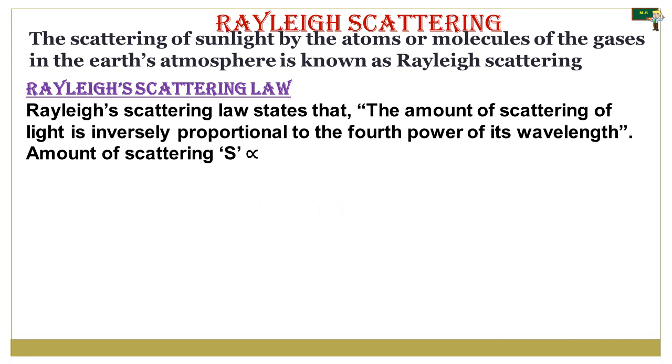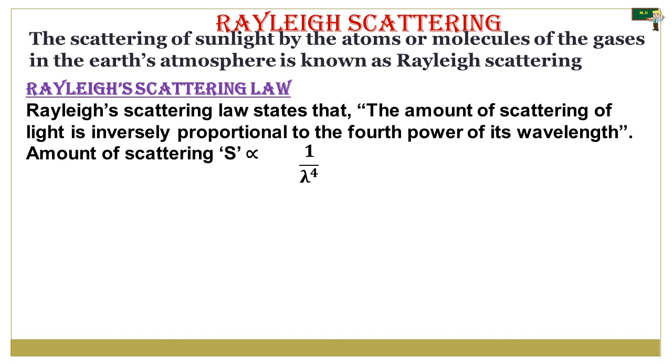Here the amount of scattering S is proportional to 1 by lambda to the power 4. According to the law, the shorter wavelength colors are scattered much more than the longer wavelength colors.